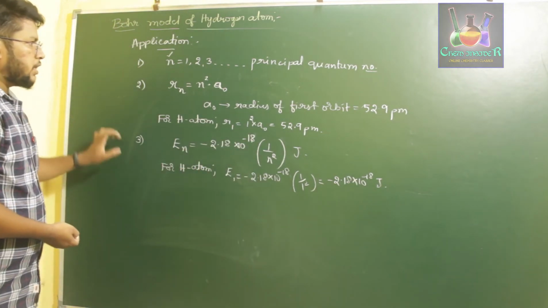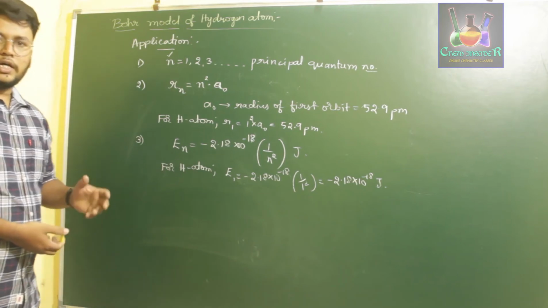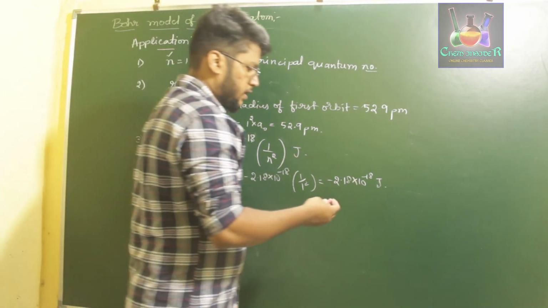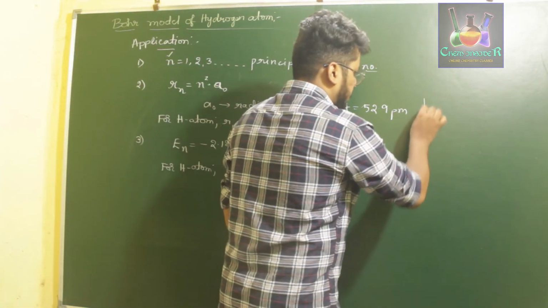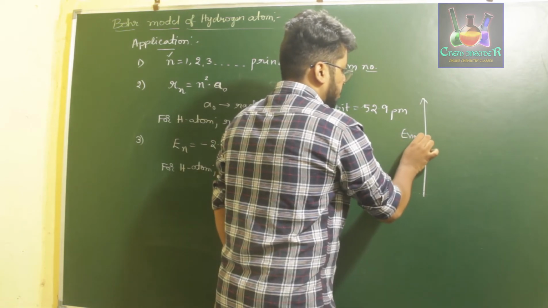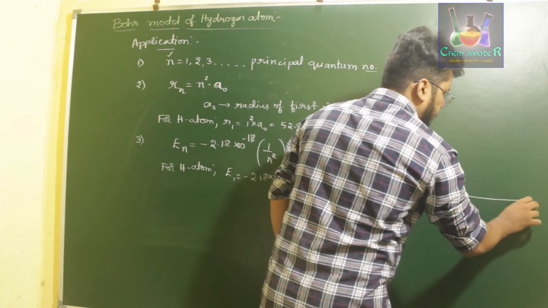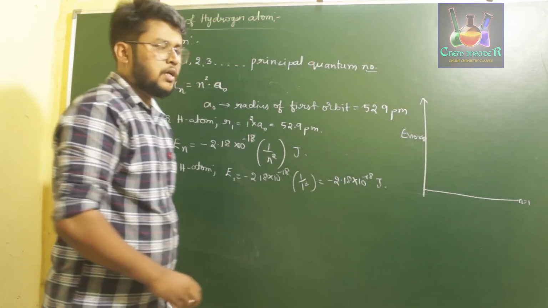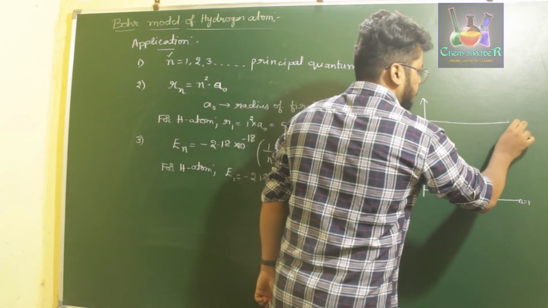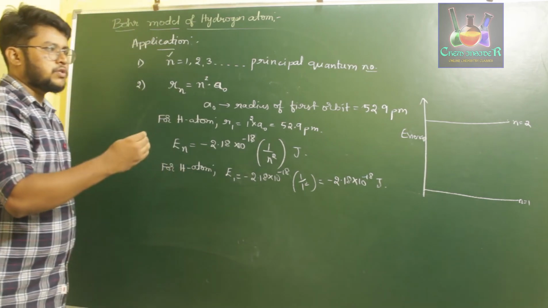So these three relations were in good agreement with the experimental data of other scientists. If you draw the energy level diagram, consider energy on the y-axis. The first energy level at n is equal to 1 will be over here, the second energy level, n is equal to 2, will be halfway through it, and the third energy level will be just closer to n2.